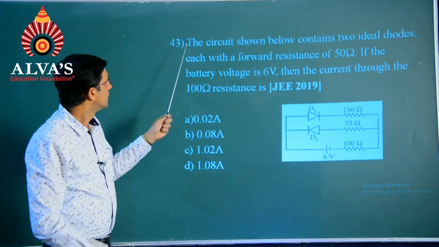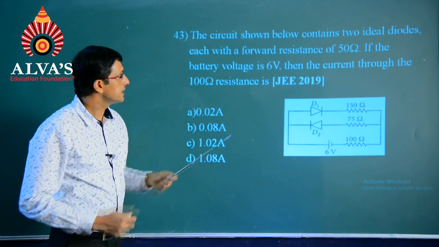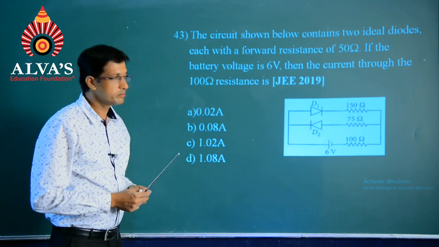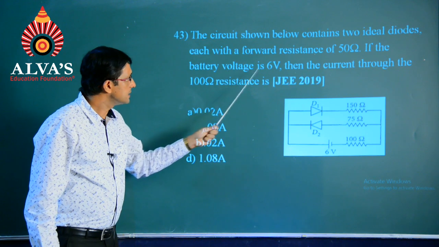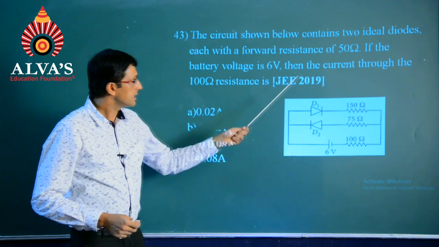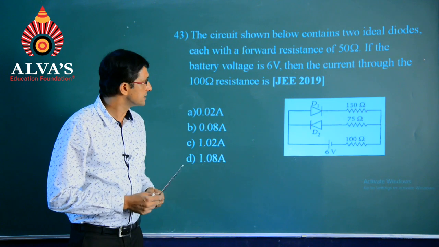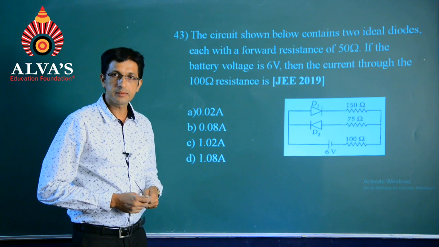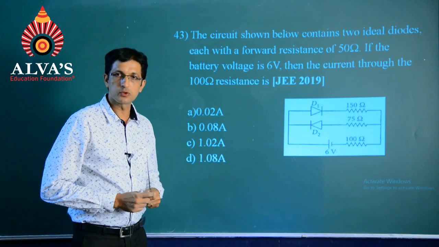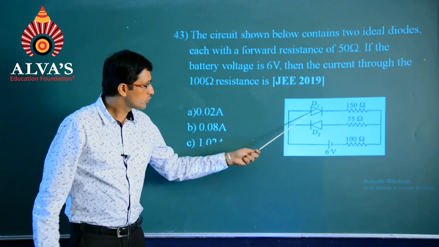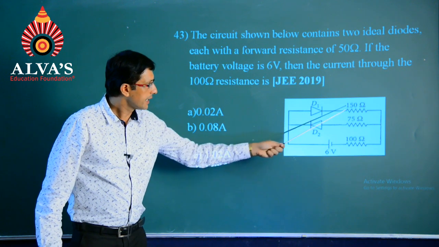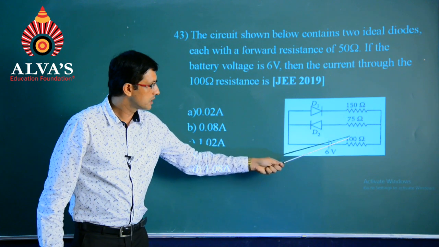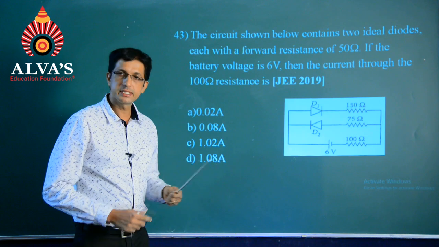Question number 43. The circuit shown below contains 2 ideal diodes, each with a forward resistance of 50 ohms. If the battery voltage is 6 volts, then what will be the current through the 100 ohm resistance in the figure? A question of JEE 2019. So, we have 2 diodes D1 and D2 and then 3 resistors, namely 150 ohms, 75 ohms and 100 ohms, and a battery of 6 volts.